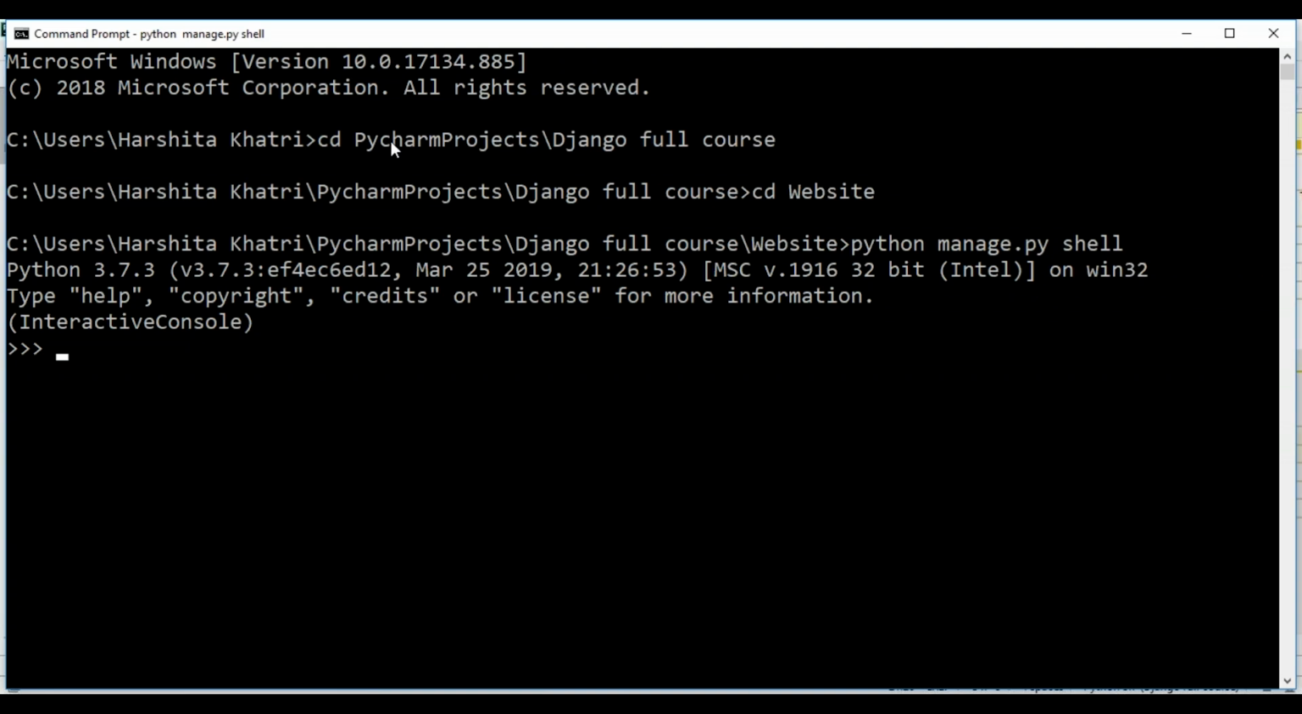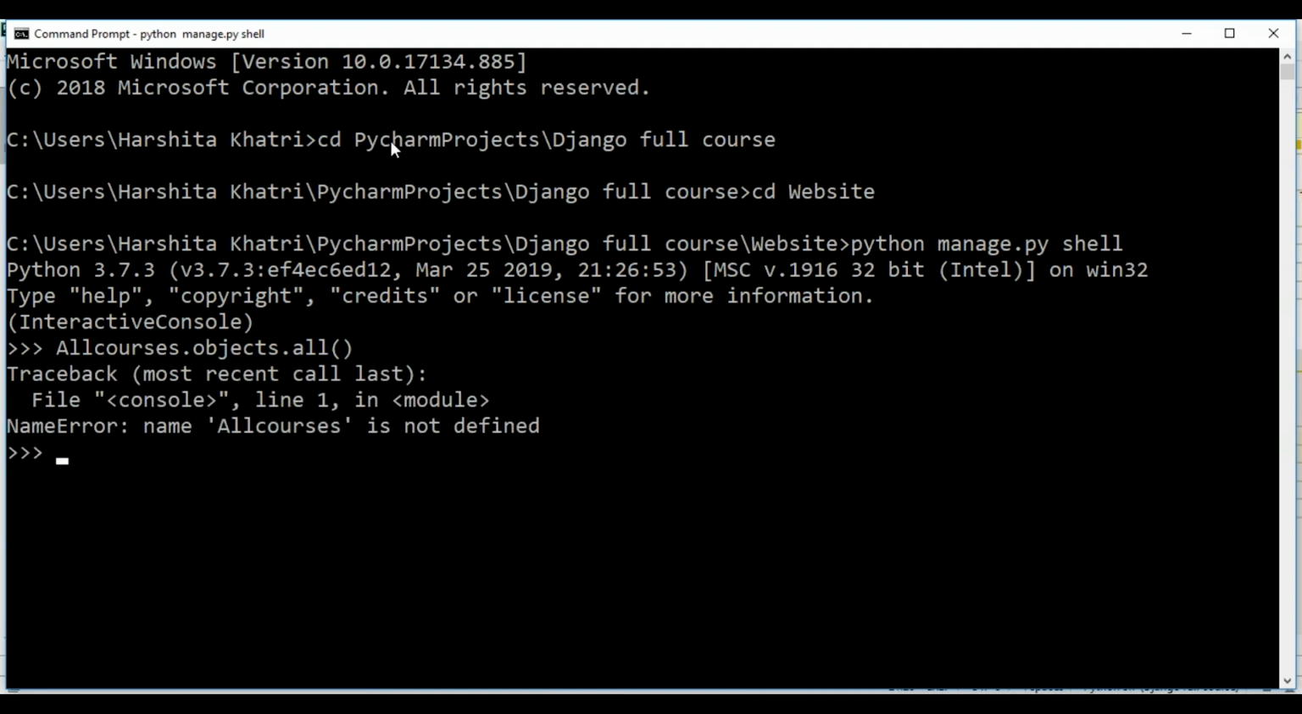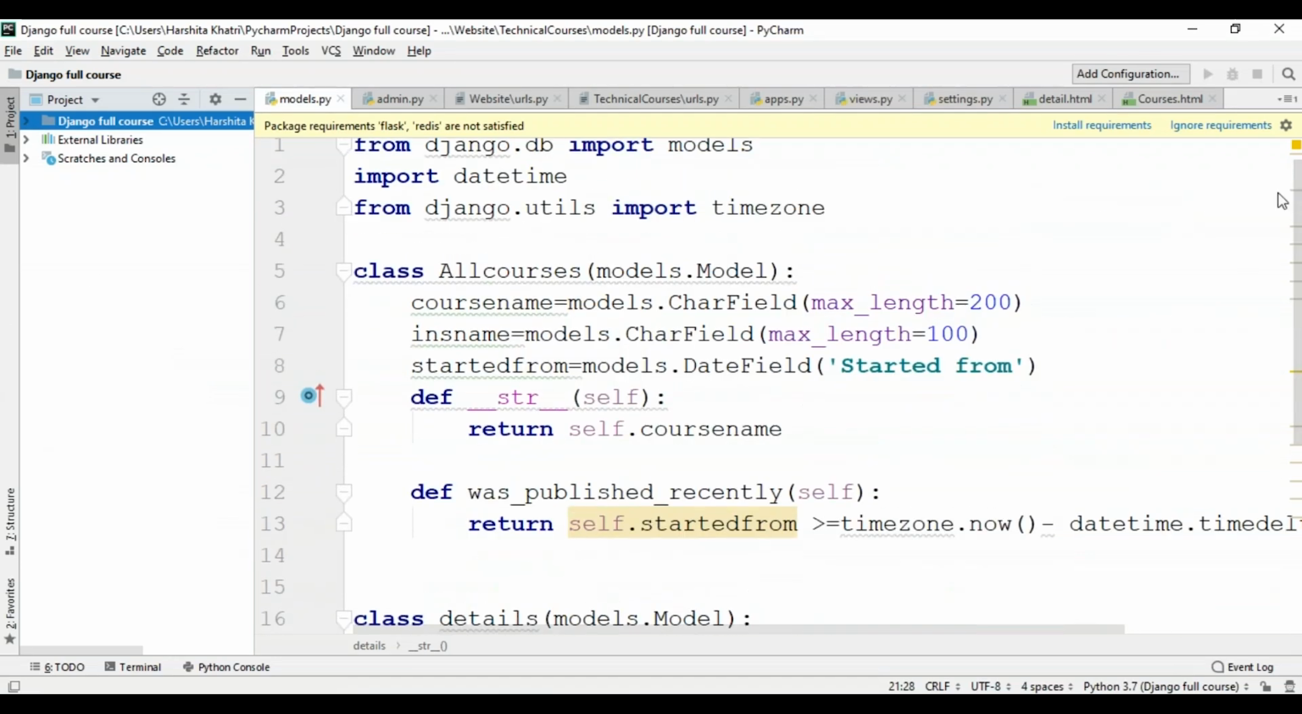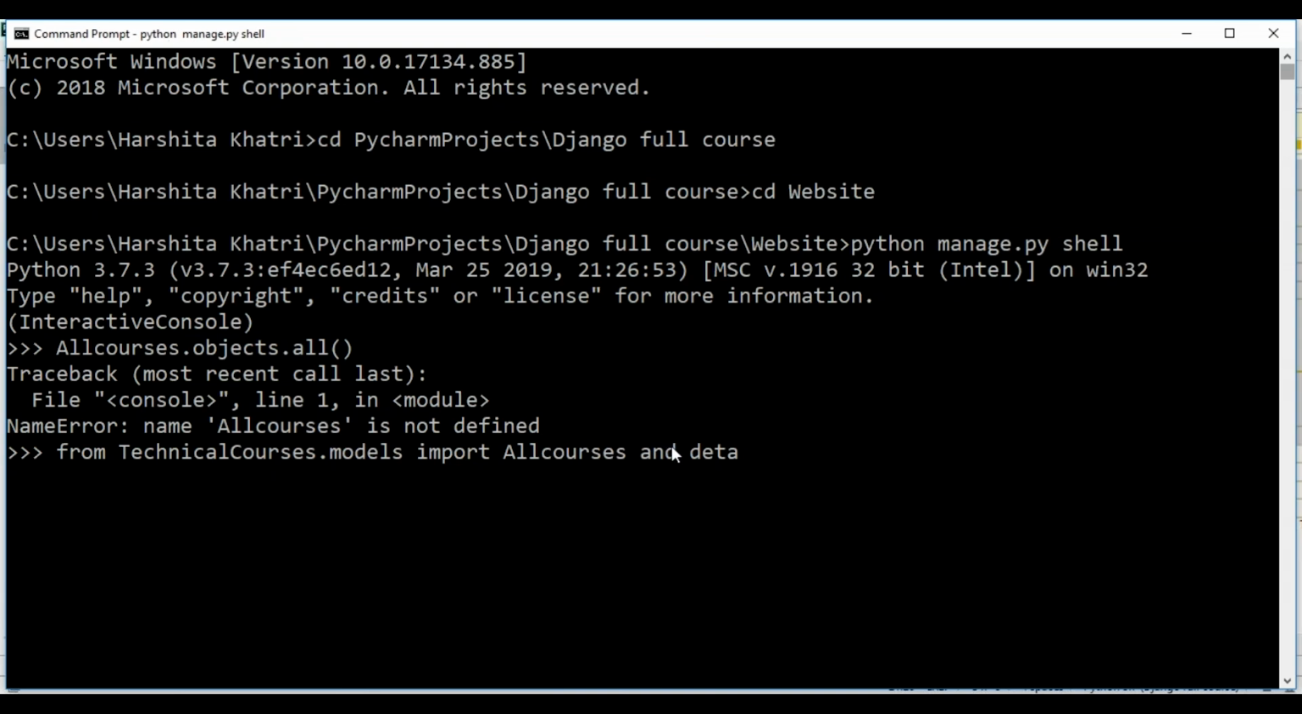So now, coming back towards our database, I'll just show you what's present in my database. For that, I'll have to use the all function. I'll just type all courses, so all the objects present in the all courses class will be retrieved. I'll have to first import it. So from technical courses.models, I'll have to import the all courses class and the details class. I'll just check if my spellings are correct. So that's details and all courses. Okay, over here it's a comma.